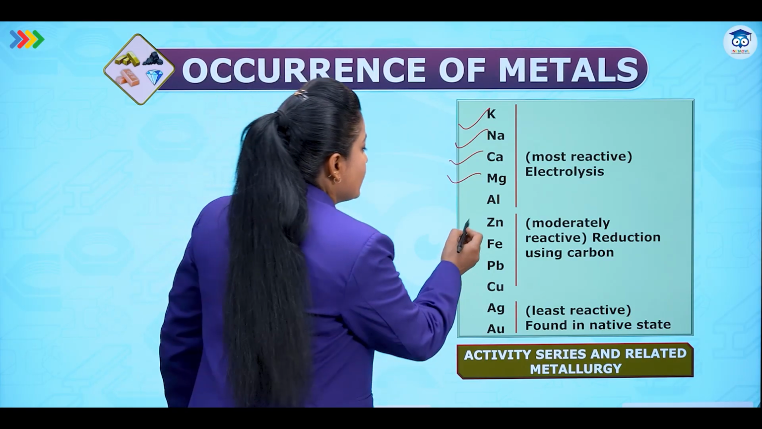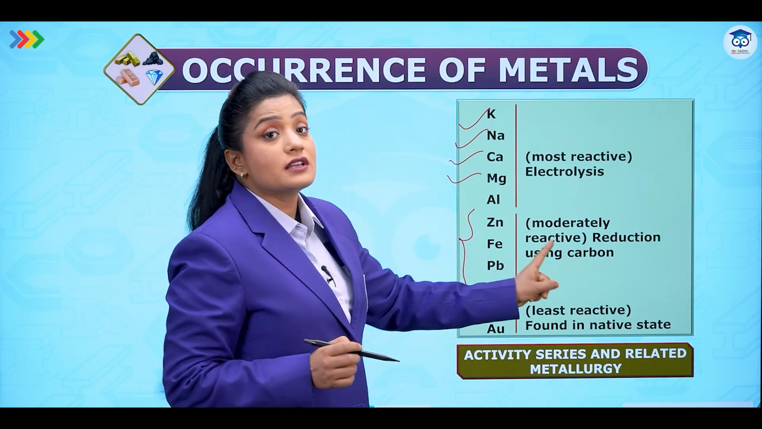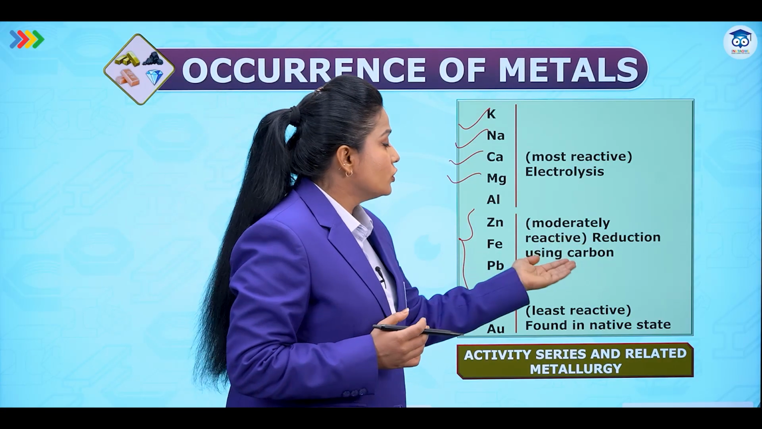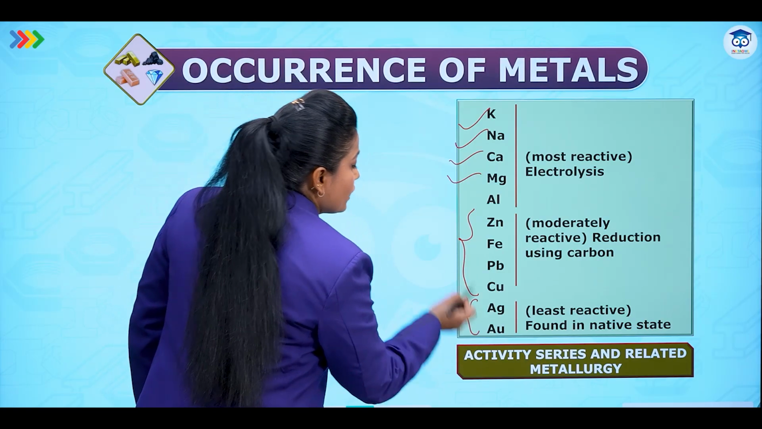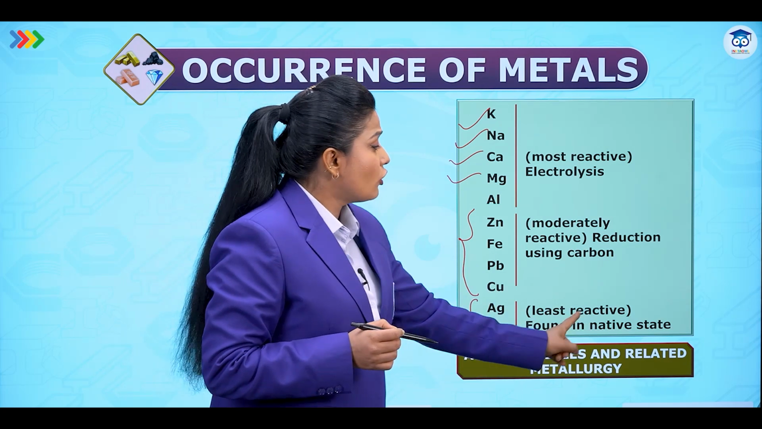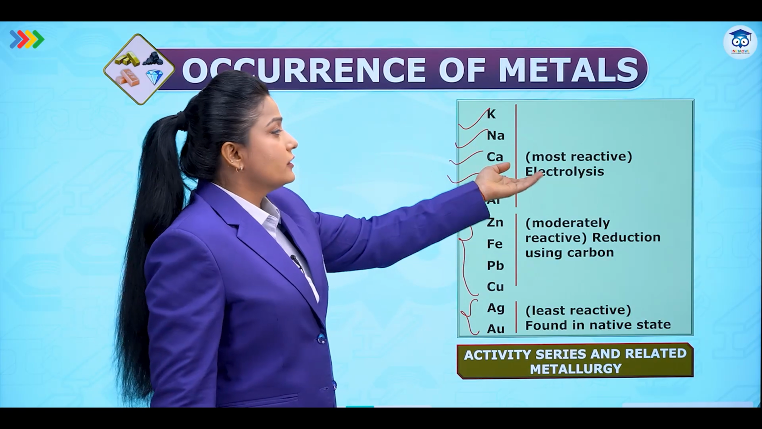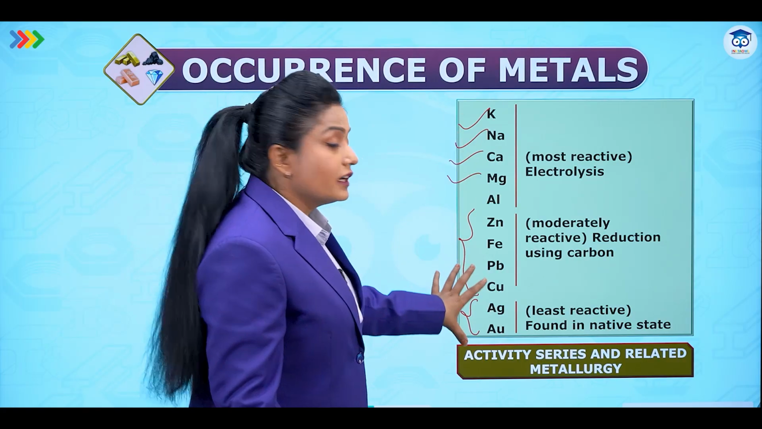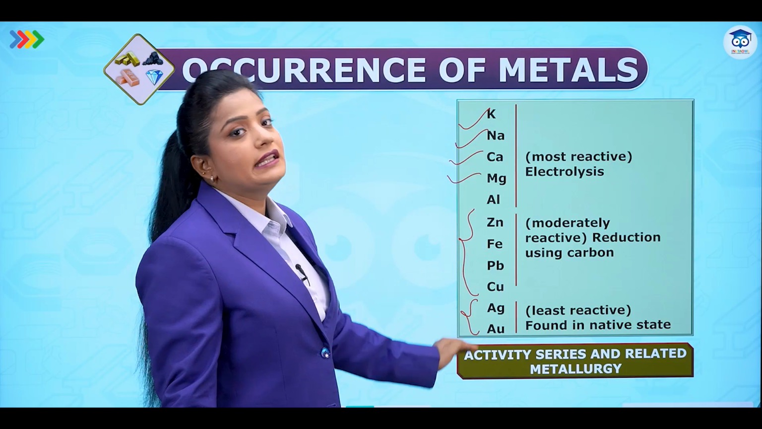But in case of zinc, lead, iron, copper, which are moderately reactive metals, we cannot do electrolysis. For them we need to do reduction using carbon. The third and last category has silver and gold, which are the least reactive metals. They are found in the native state, so we don't do reduction using carbon, and we neither do electrolysis for them. So different reactivities give us three different categories: highly reactive, moderately reactive and least reactive.